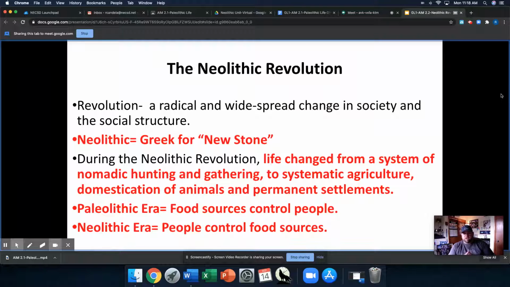But the important thing to understand is down here at the bottom, these last two details. During the Paleolithic era, food controls people. And during the Neolithic era, people control food. So this is the major change in society that's taken place. So when we say the Neolithic Revolution, okay, what is the major change? This is the major change. Society changes from food controlling people to people controlling food. And this is going to have profound impacts for the way people live their life in a number of different ways.